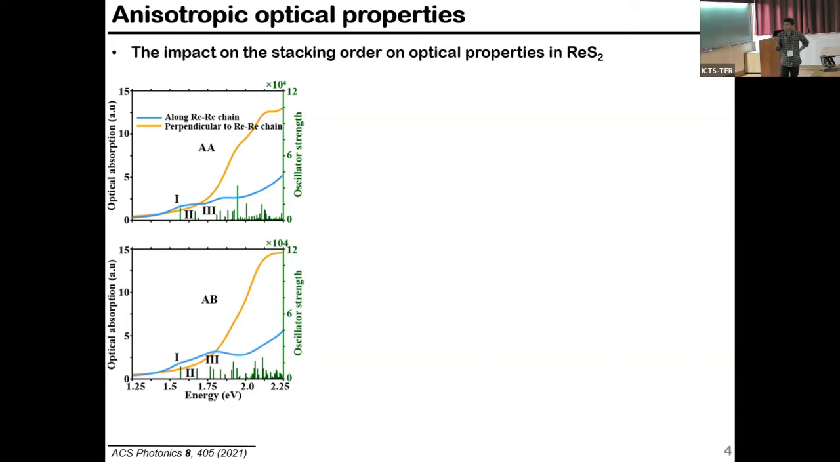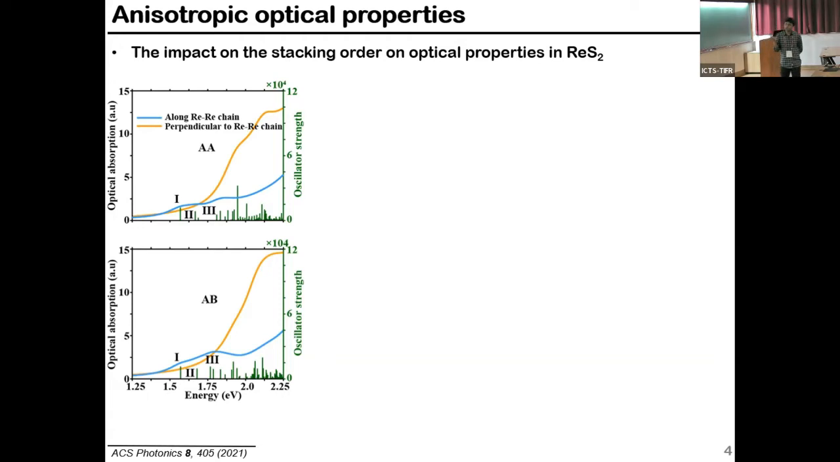You can see here the optical absorption in one direction, and this is the perpendicular direction. Basically, one is along the armchair direction, and this is perpendicular to the armchair direction. So if you see both these plots, you can specifically understand that for the case of AB stacking, the anisotropy is more.